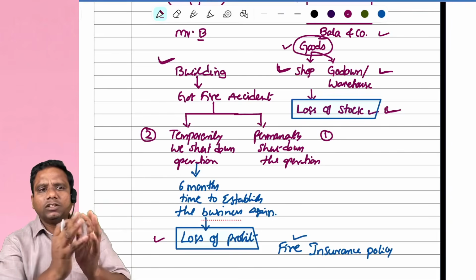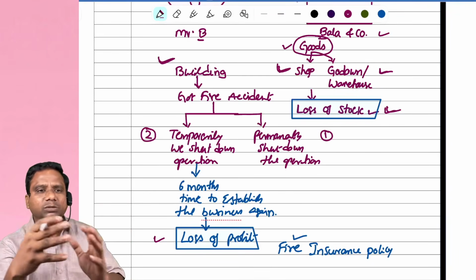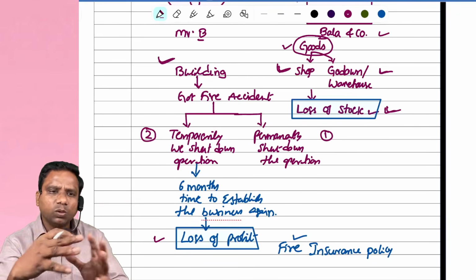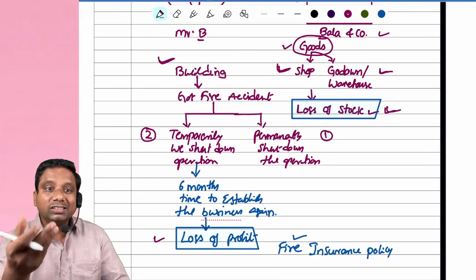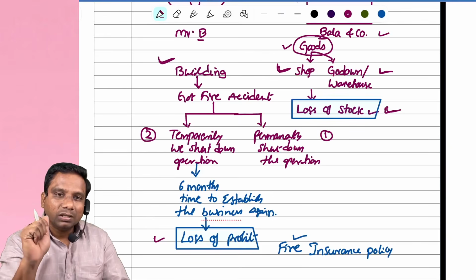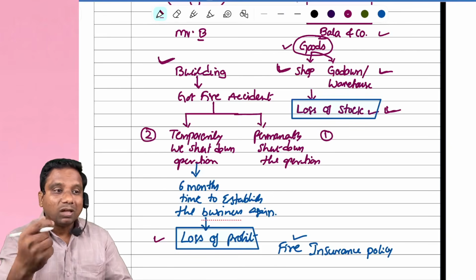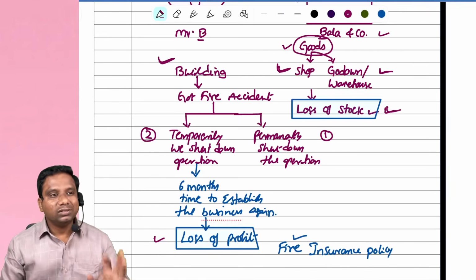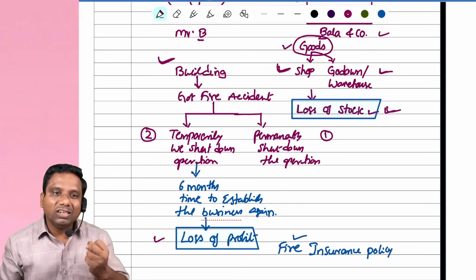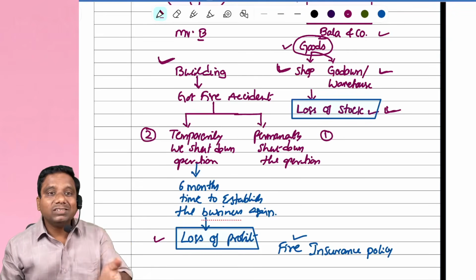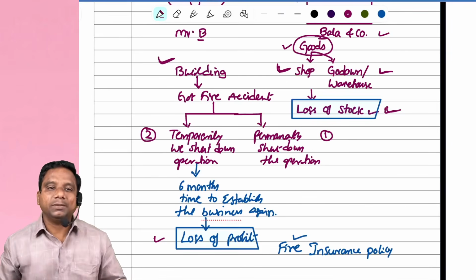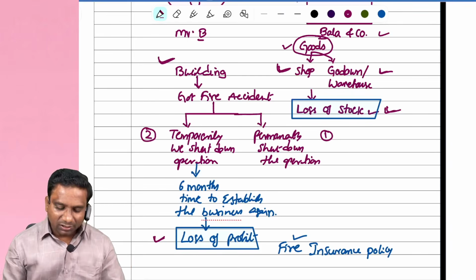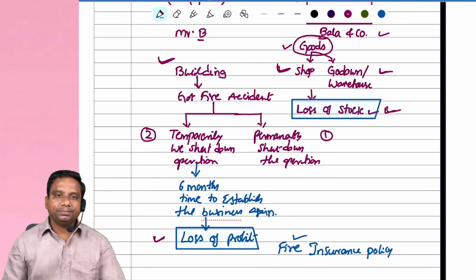If the business is shut down for a temporary period of months, 3 months, 12 months, 18 months, whatever it may be, then he may lose the turnover, because it is not possible to sell goods. When it is not possible to sell goods, it is not possible to generate revenue, turnover. When it is not possible to generate turnover, how is it possible to get profit? In that case, we can say that it is loss of profit.